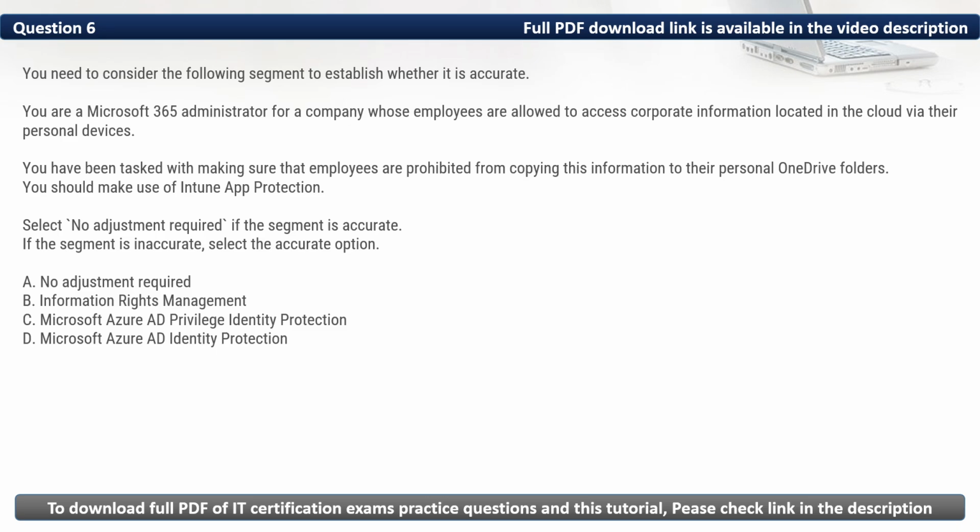Here in this question, our requirement is to prohibit employees from copying information from the cloud to their personal OneDrive folders. And for this type of task, using Intune app protection is the correct option. As such, the correct option is no adjustment required. Thus, the correct option is A.